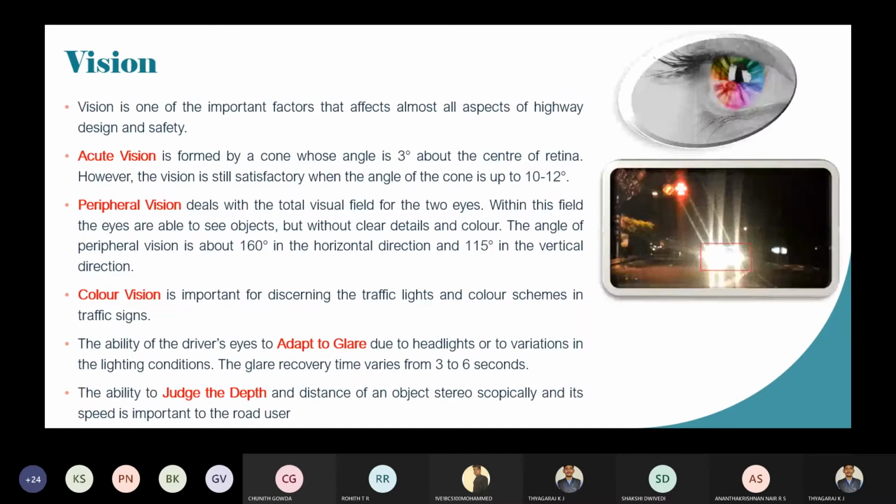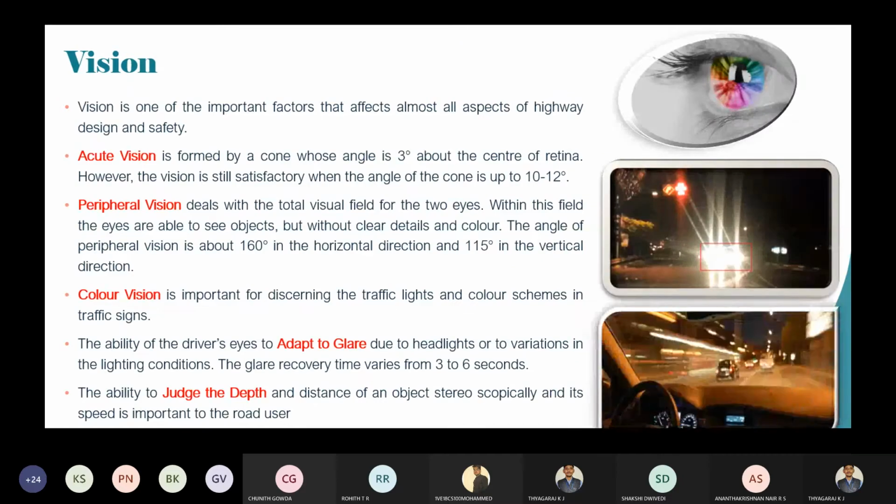And we have discussed vision, glare effect, and depth judgment. There are three types of vision. One is acute vision, when the angle is 3 degrees up to 10 to 12 degrees, which is permissible. Then peripheral vision means the objects other than the road that are visible to your eyes. That we call peripheral vision: 160 degrees in the horizontal direction and 115 degrees in the vertical direction.